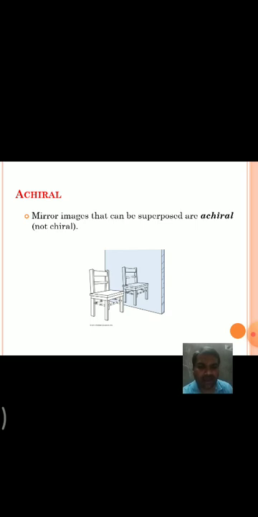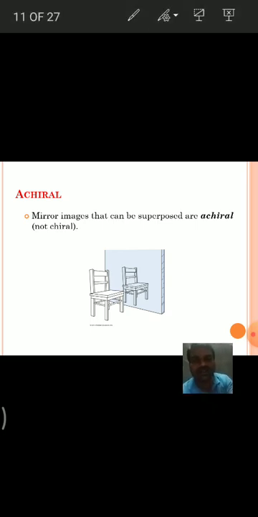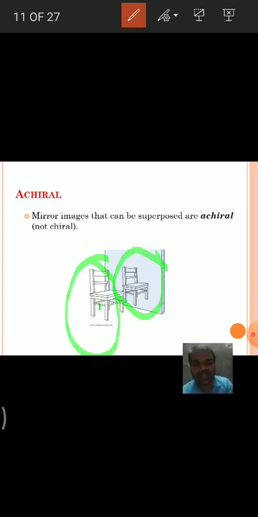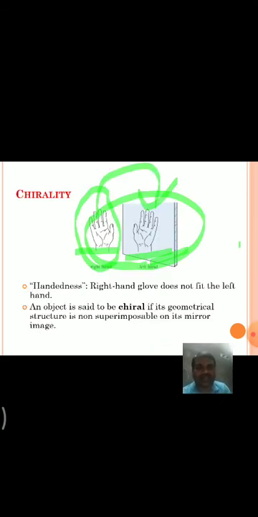Any object that is superimposable on its mirror image is said to be achiral. For example, in this picture, this is a chair, this is its mirror image, and it is superimposable on it. That means when it is placed on another, it coincides with the structure. The chair is superimposable on its mirror image. Hence, this object is achiral, while this handedness is chiral.